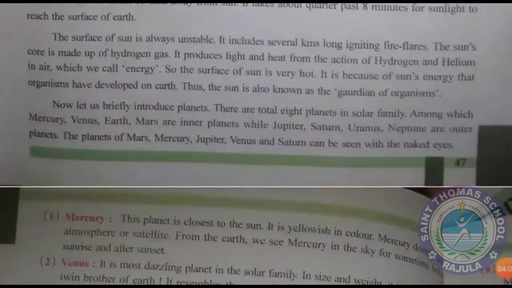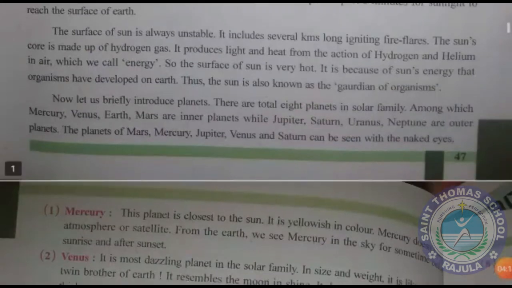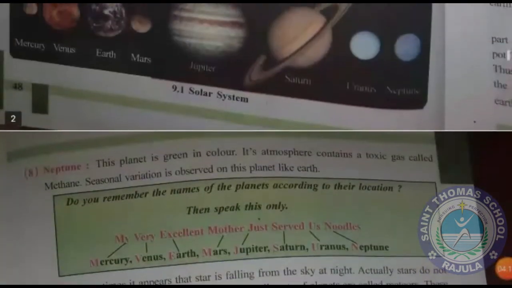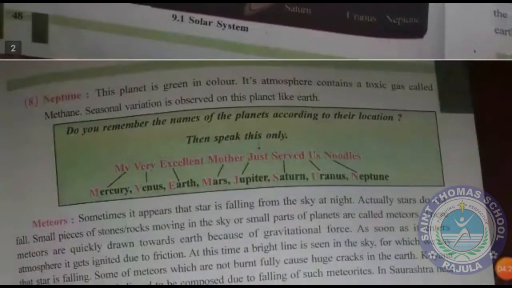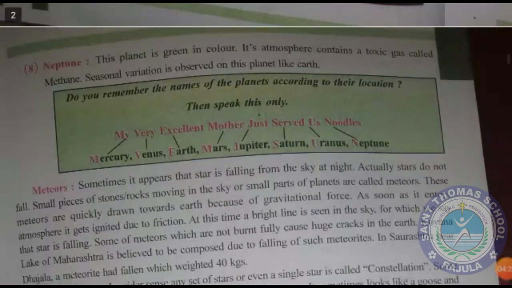Now we are going to study briefly about all the planets of the solar system. There are a total of 8 planets in the solar system, and the shortcut to remember their names is: My Very Excellent Mother Just Served Us Noodles. We keep the first letter of each word: M is Mercury, Very is Venus, Excellent is Earth, Mother is Mars, Just is Jupiter, Served is Saturn, Us is Uranus, Noodles is Neptune. This is the shortcut using which you can remember the names of all 8 planets.